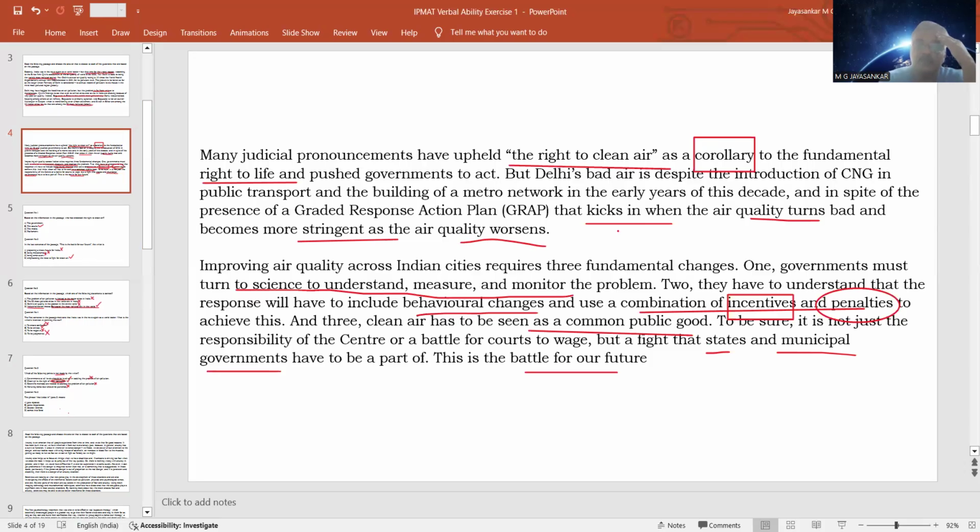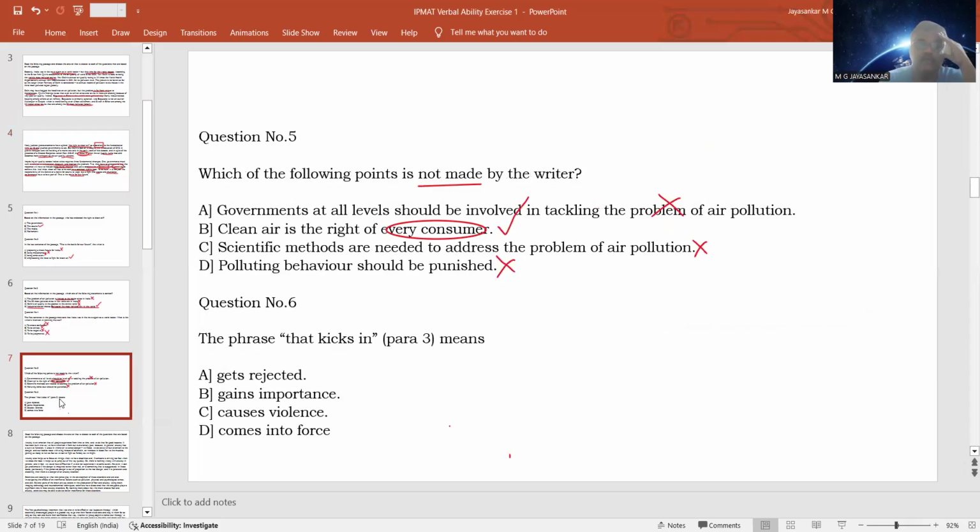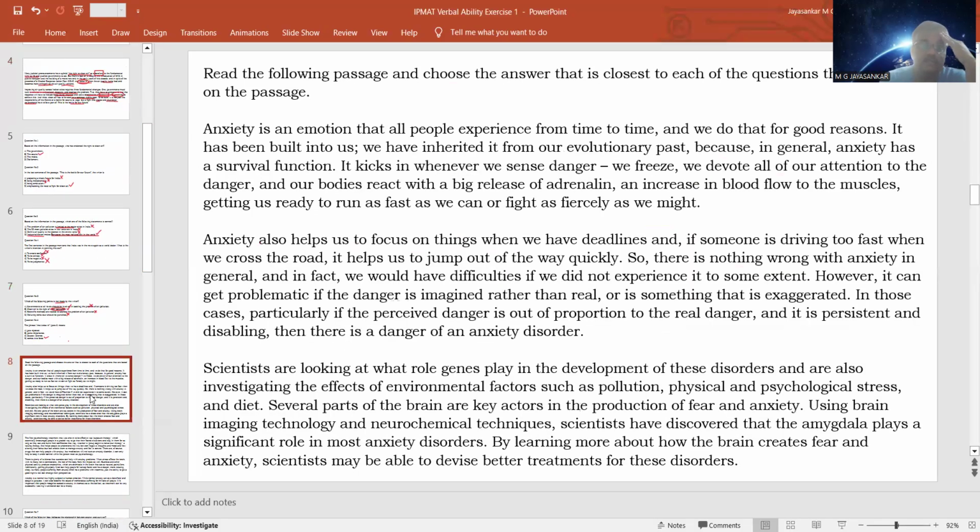From this, you can understand that kicking in means something that starts or starts to operate. That is the meaning. Once you understand that, the answer becomes very simple. Starts to operate means comes into force. This is the only answer. Gets rejected, gains importance, causes violence are wrong. Comes into force is right: something that automatically starts getting implemented is called kicking in. So option B is the clear answer. So that was the first passage.